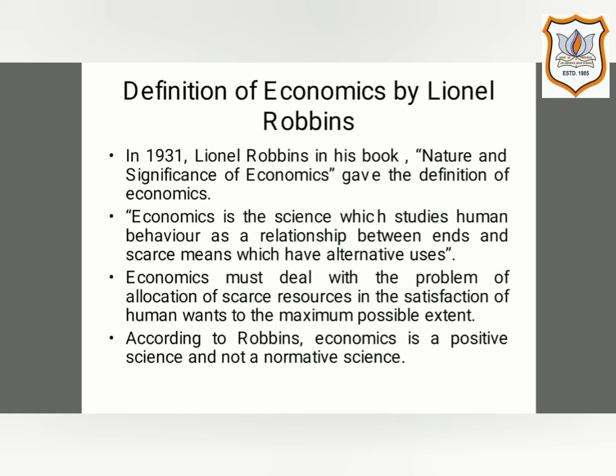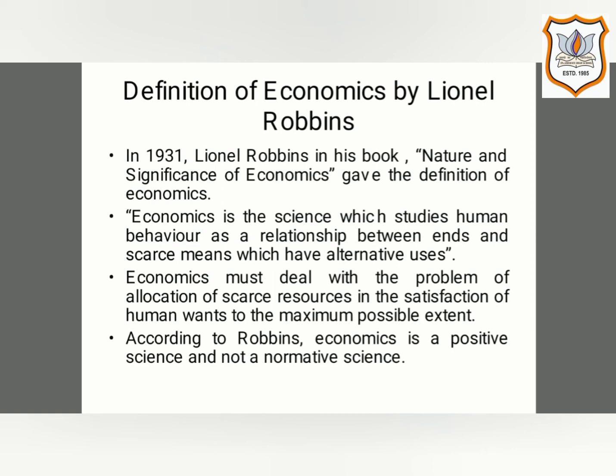Next is the definition of economics by Lionel Robbins. In 1931, Lionel Robbins, in his book Nature and Significance of Economics, gave the definition of economics. According to Robbins, what is economics? Economics is the science which studies human behavior as a relationship between ends and scarce means which have alternative uses. So what does this definition state?